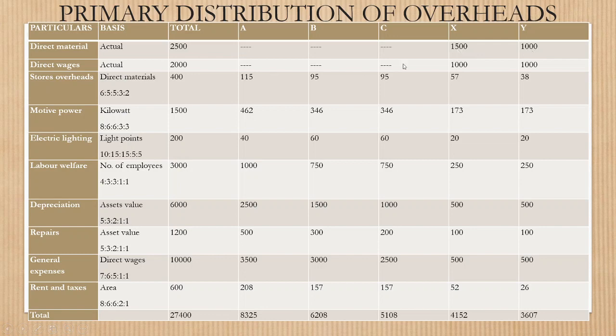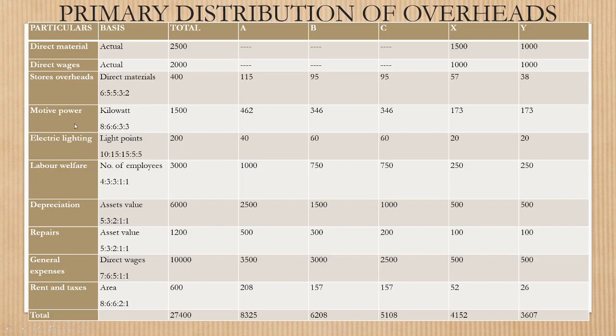Direct wages, X department 1000 and Y department 1000. The stores overheads are distributed on the basis of direct materials. The ratio is 6:5:5:3:2. So an amount of rupees 400 is distributed to all the departments.